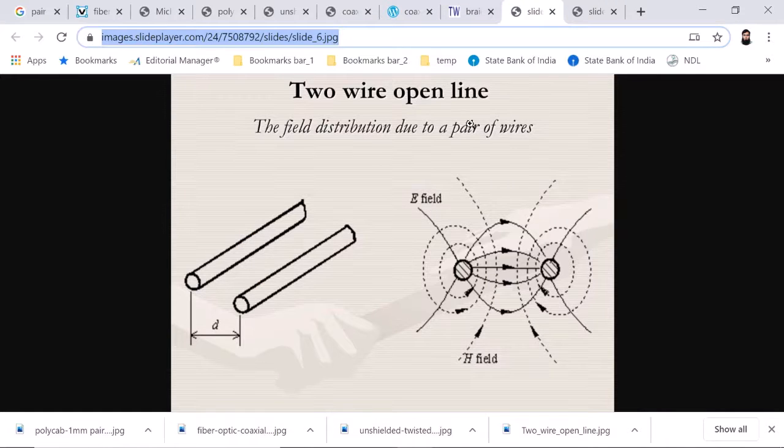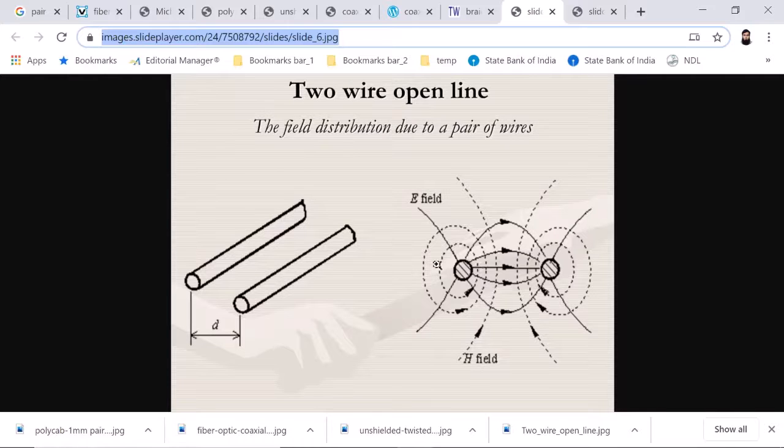Here you have a two wire open line. Generally we use two wires to connect a bulb to a switch, or the telephone pair of wires. So you have one positive conductor, generally at higher potential, and the other, as we know at low frequency, acting as the ground or low voltage conductor. So you have two conductors, and if we look at electric and magnetic fields, current is flowing in these two conductors.